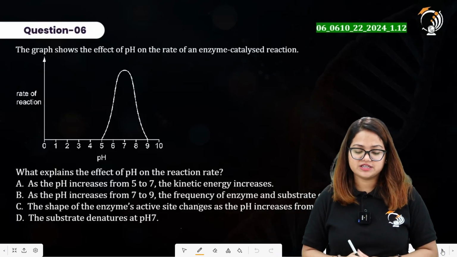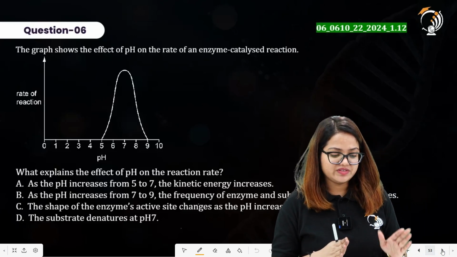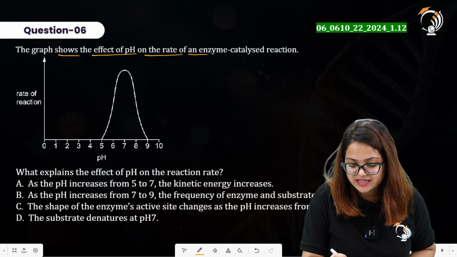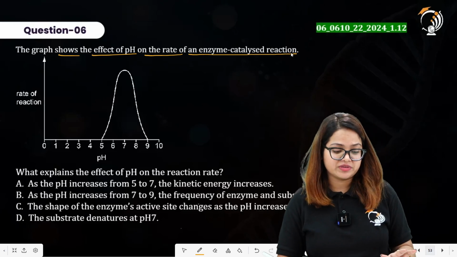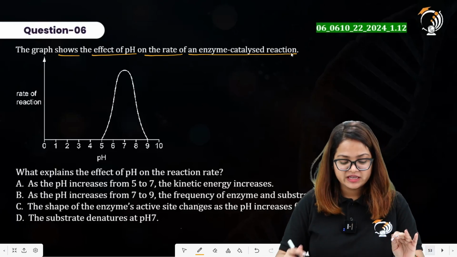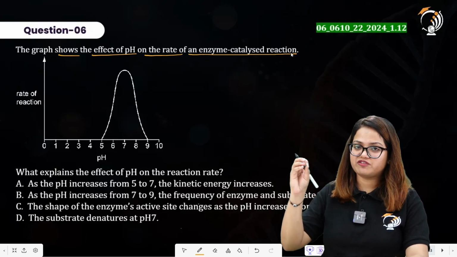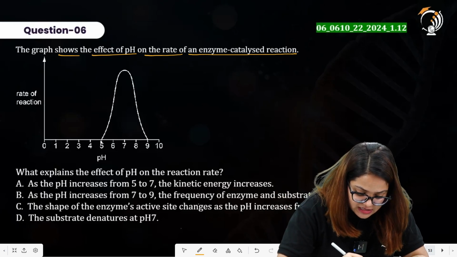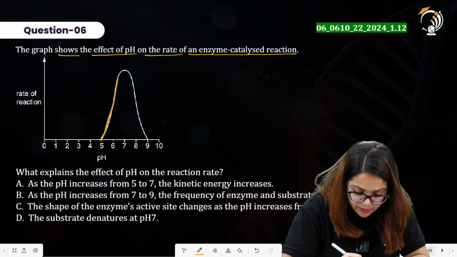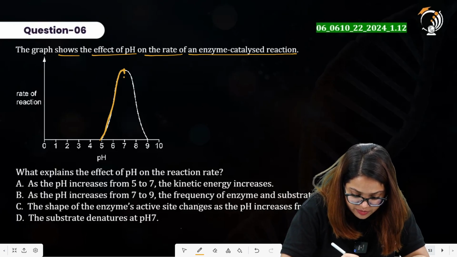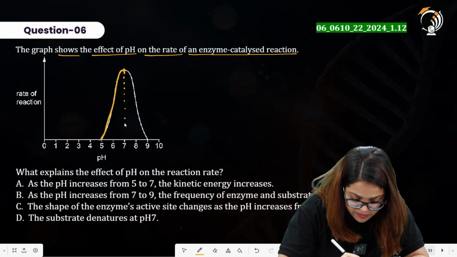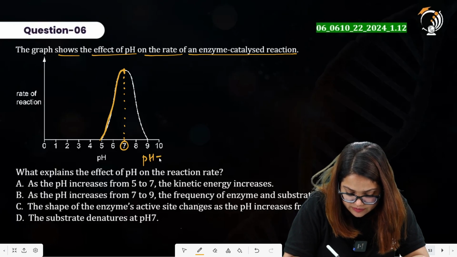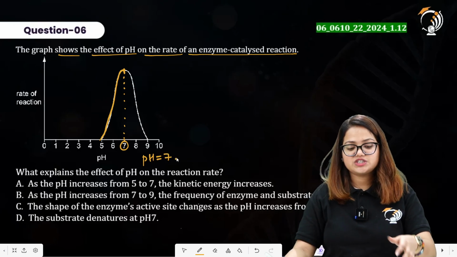Question number 6 here is, so here we have the graph that is showing the effect of pH on the rate of an enzyme catalyzed reaction. On the x-axis there is representation of pH, on the y-axis there is rate of reaction. As you increase the pH up to a certain point, that is pH 7, neutral pH, the rate of reaction is maximum.